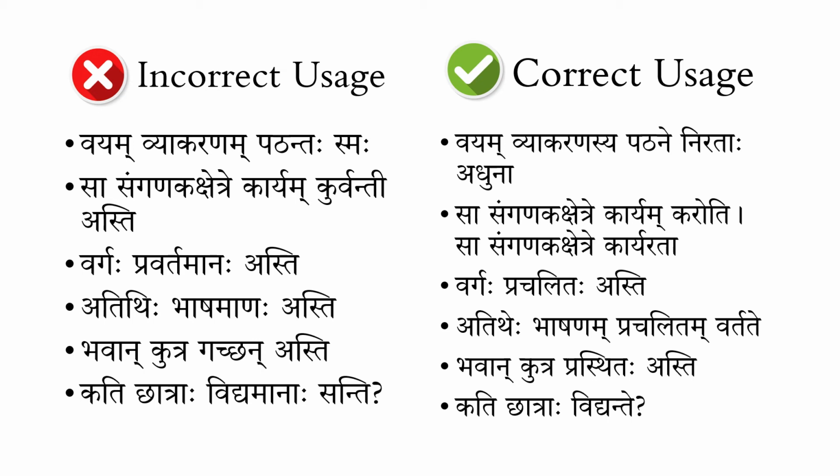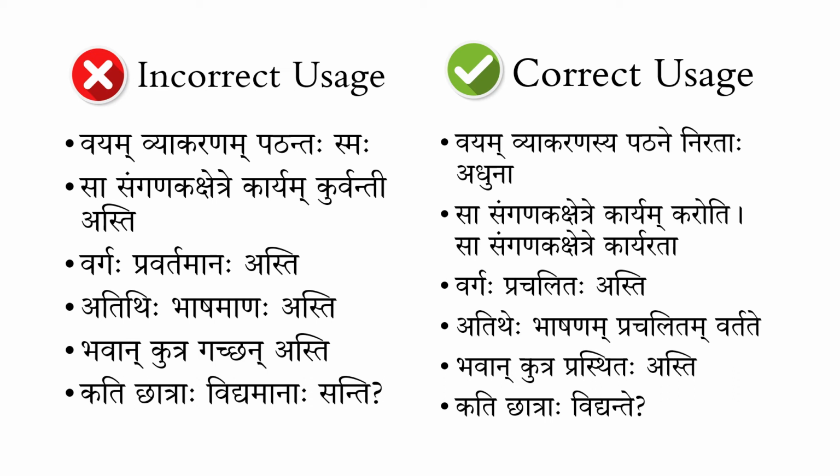The third one is vargaha pravartamana asti. This is a very common mistake. So the right way to put that is vargaha prachalitaha asti. As you see here, prachalitaha asti, indicating its current state is prachalita, means it is in progress. By adding asti, we are emphasizing the present tense of prachalita. Currently it is in progress.